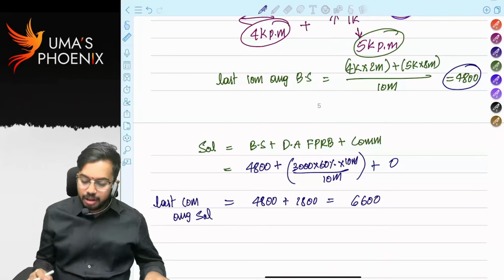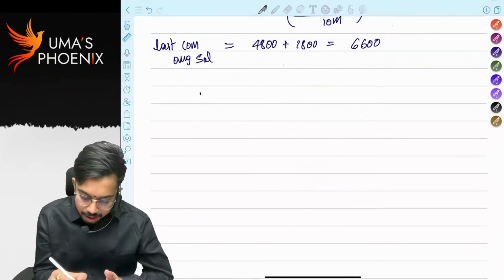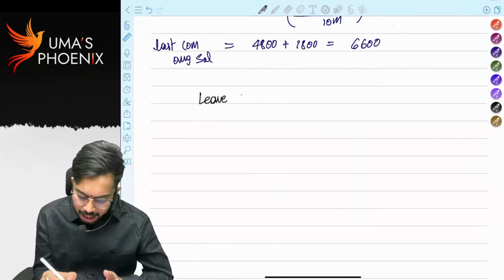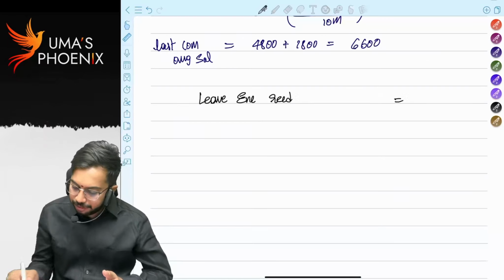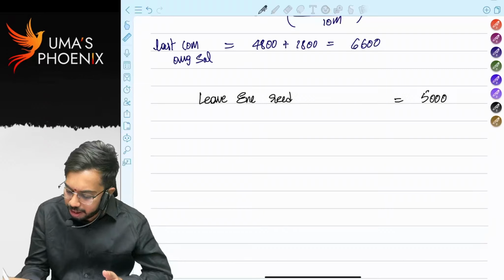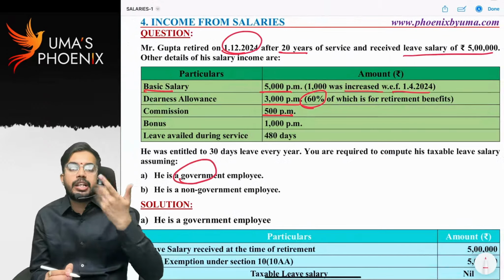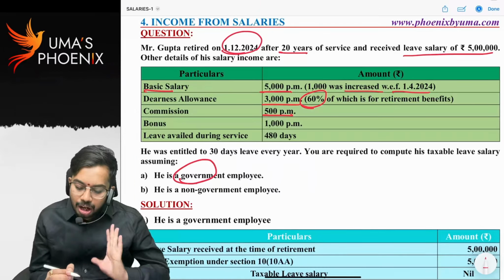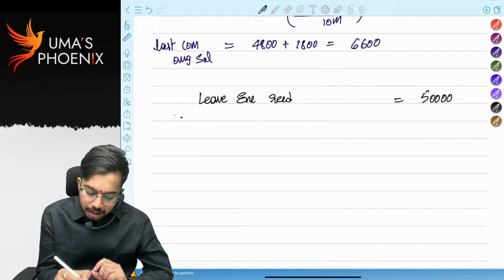correct? Now how much is leave encashment received? Leave encashment received is equal to how much? 5 lakhs, right? Is he a government employee? If he is government employee, it is fully exempt. If he is non-government employee, exemption will be allowed in 4 steps. Then exemption.